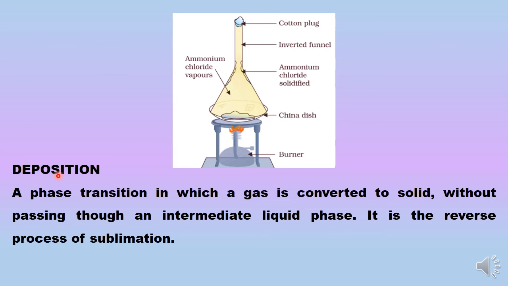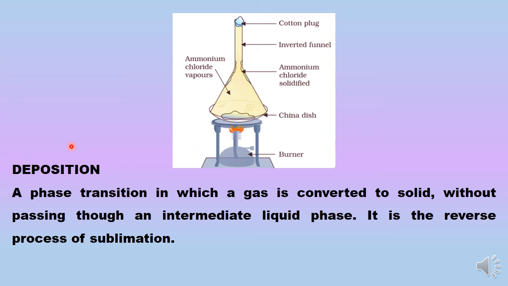Now there is a reverse process to this as well, because in your activity you might have seen that ammonium chloride when heated directly changes into the gaseous state. But if you prepare a setup where you can trap those vapors, then they will deposit back into the solid state of ammonium chloride. So when a gas is converted directly into solid without an intervening liquid phase, this is exactly the reverse process of sublimation, and this process is known as deposition.